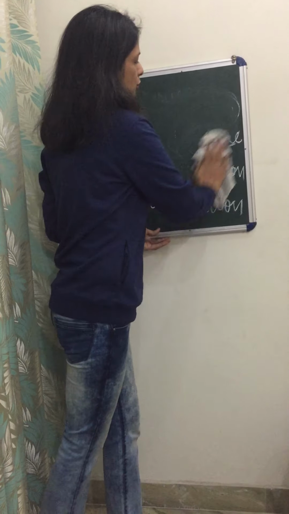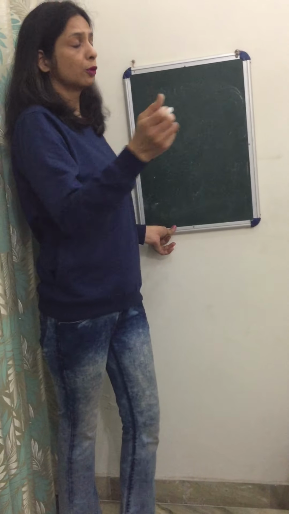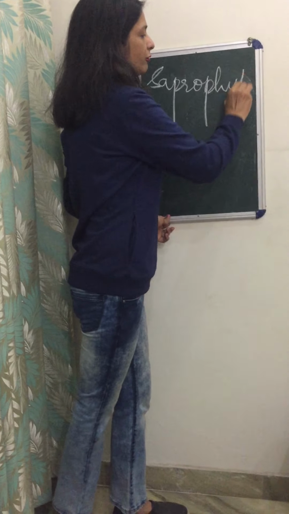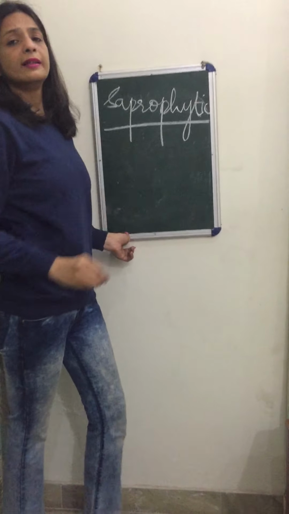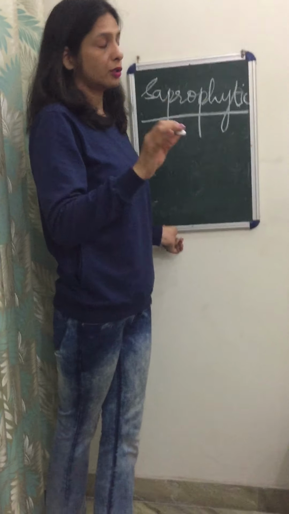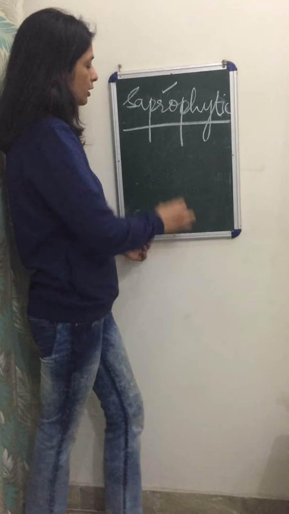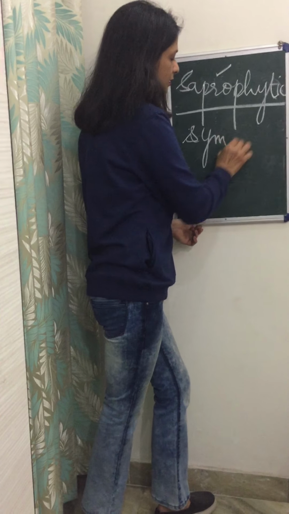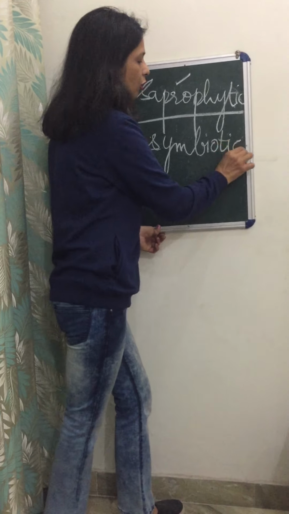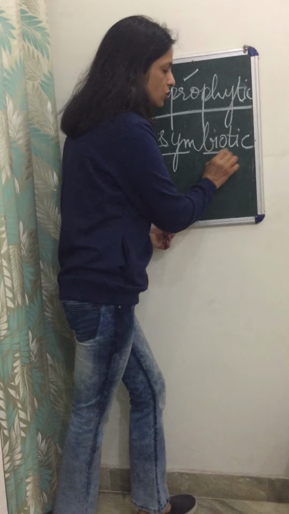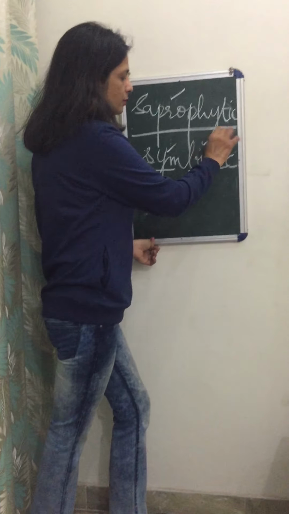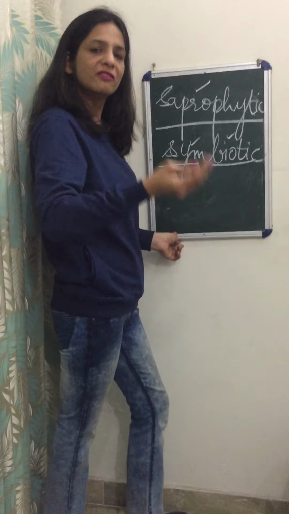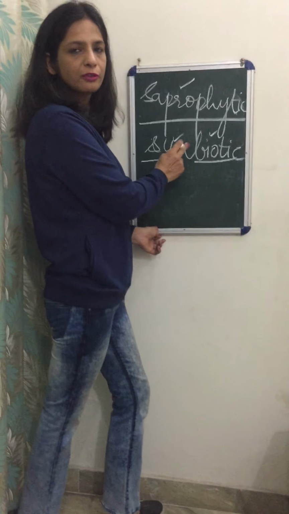In heterotrophic mode of nutrition, there are different kinds of nutrition like the saprophytic mode of nutrition. There can be organisms which are obtaining their food from dead organisms. And then there can be another mode of nutrition that we call symbiotic. The word symbiotic stands for sym meaning together and biotic meaning living. So if two organisms are living together, and they are obtaining their nutrition with the help of benefit of each other, that's called symbiotic mode of nutrition.